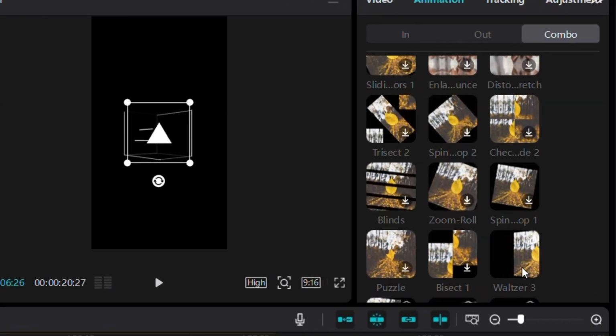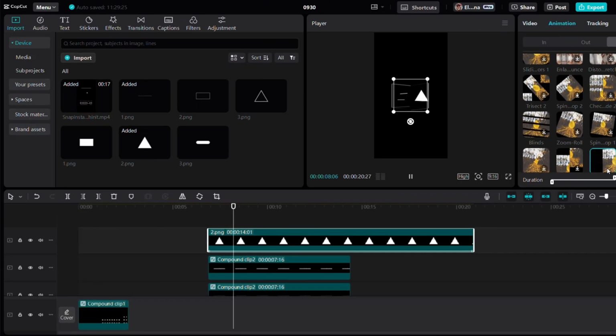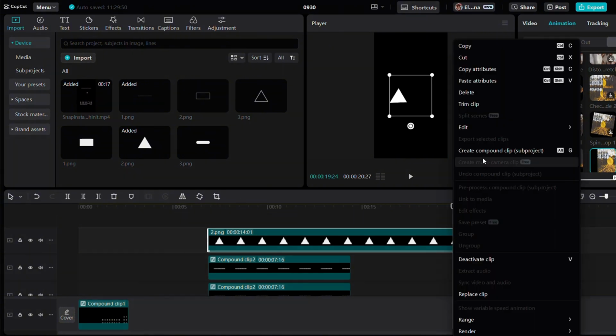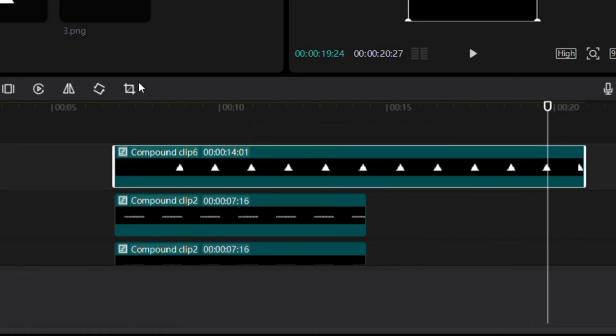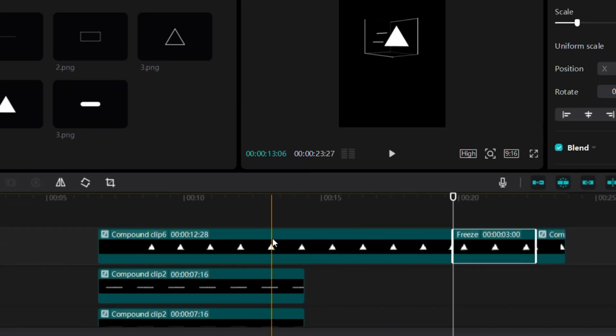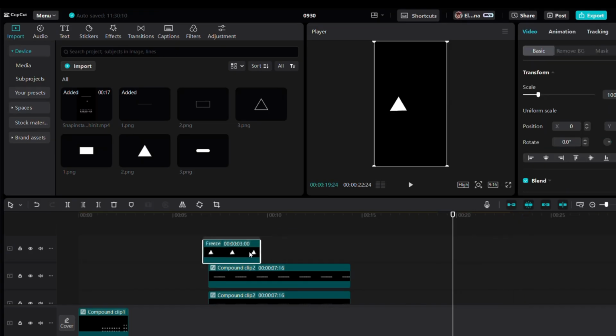Add this combo animation to the triangle and create a compound clip of it. Once that's done, go through the clip to find the perfect moment when it tilts to meet our requirements and freeze the frame here. Now fix and align it on the two lines.